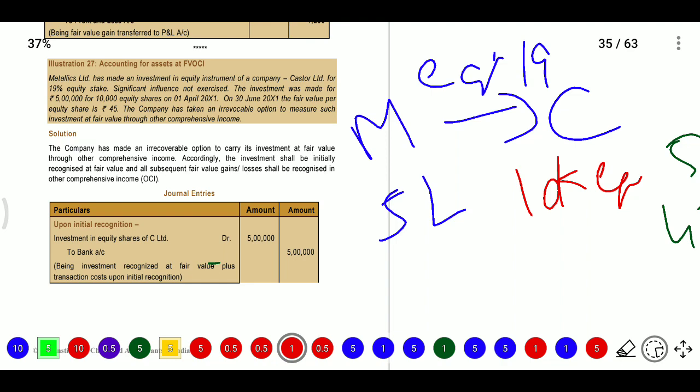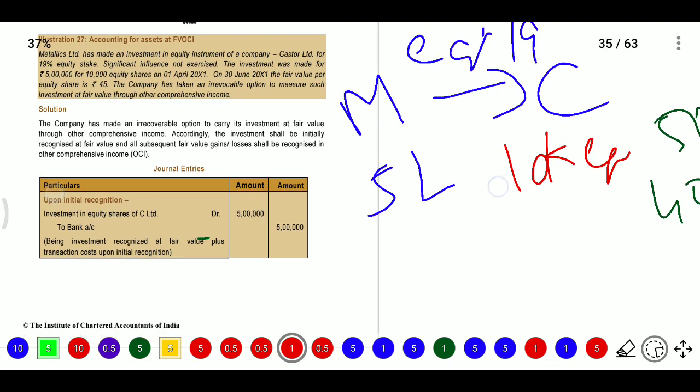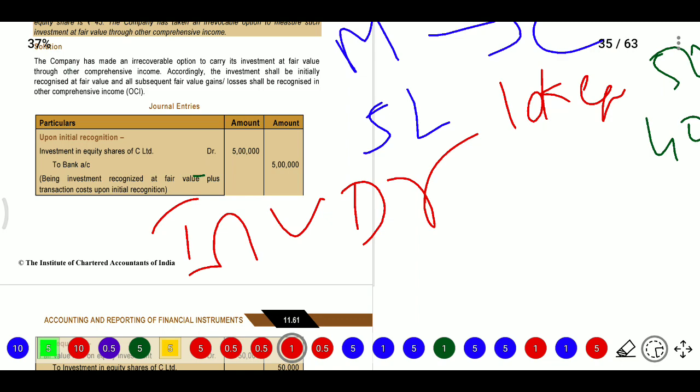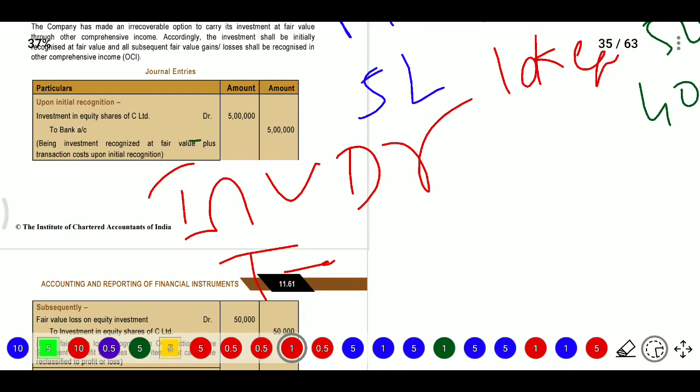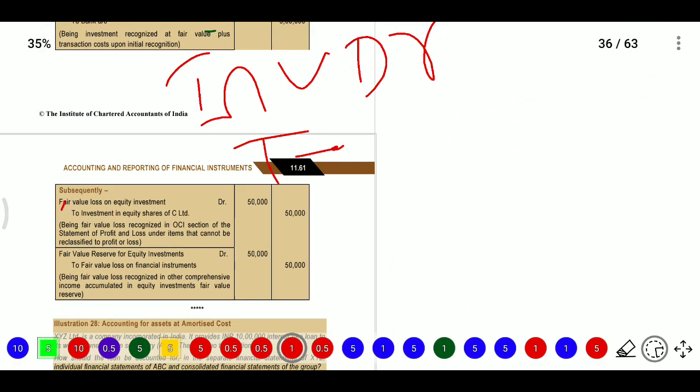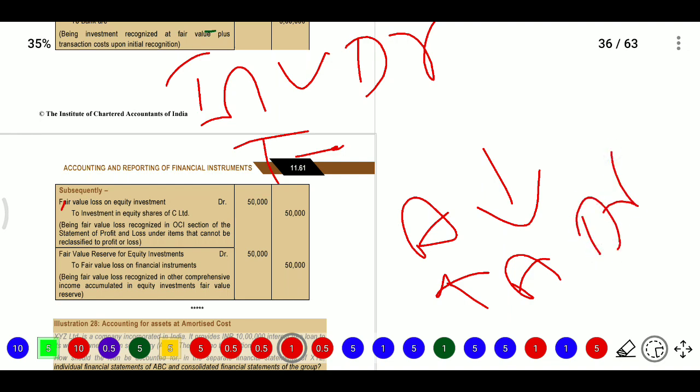So accordingly the investment shall be initially recognized at fair value, and all subsequent fair value gains shall be recognized at FVOCI. So general entries will be, first we invested, meaning it will become an asset. So investment will increase: investment account debit to cash or bank account, because the bank amount is going. So 5 lakhs and 5 lakhs. So that is the initial entry, 5 lakhs, and it became 4 lakh 50. So now we need to reduce our investment. For reducing the asset we need to credit that asset. When an asset is decreasing we need to credit, when an asset is increasing we need to debit. So here debit, here credit.